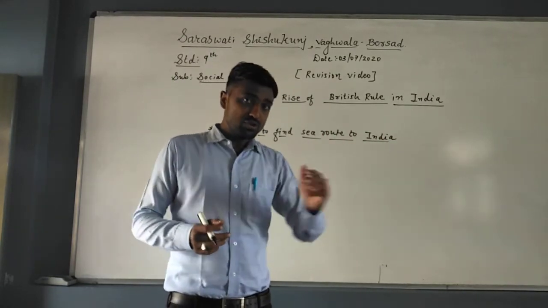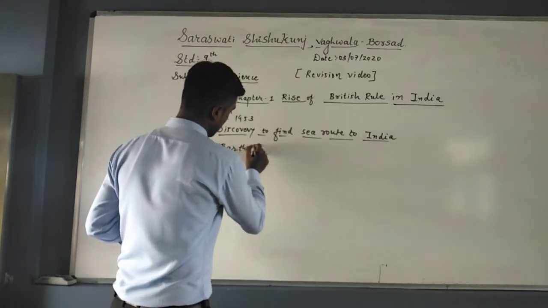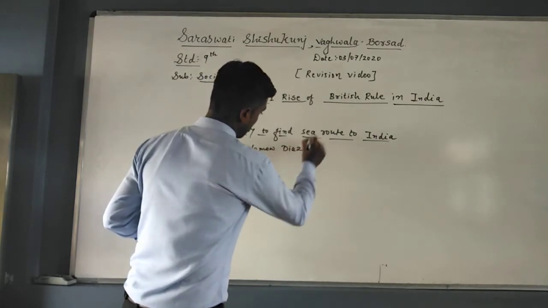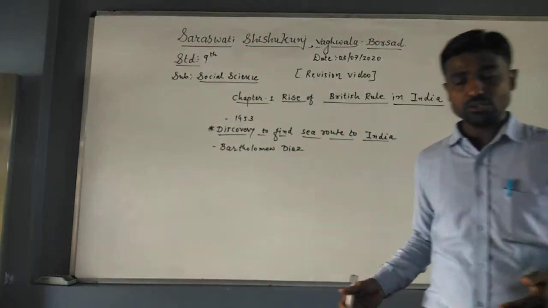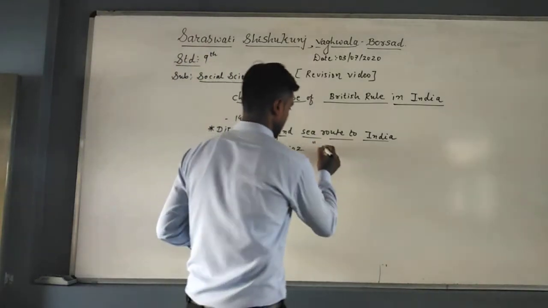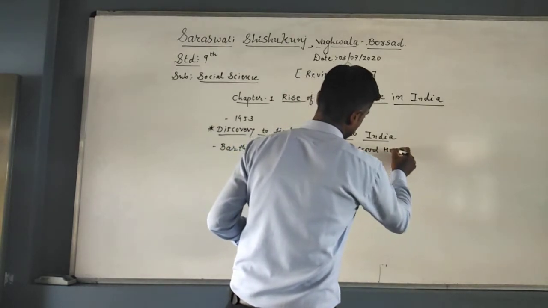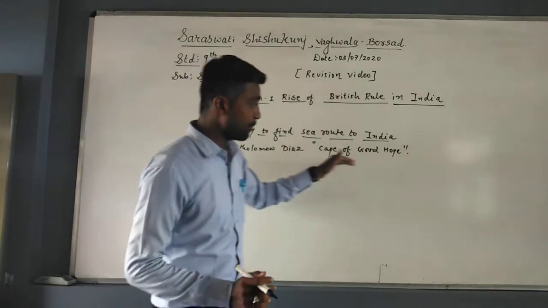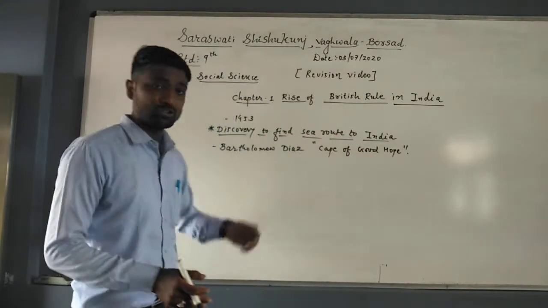So first of all, who started that journey? The first one is Bartholomew Dias. Bartholomew Dias started a long journey in the sea to find a sea route to India, but he reached the Cape of Good Hope and turned back due to a storm in the ocean. So he found the Cape of Good Hope, but the discovery of a sea route to India was not possible with the voyage of Bartholomew Dias.